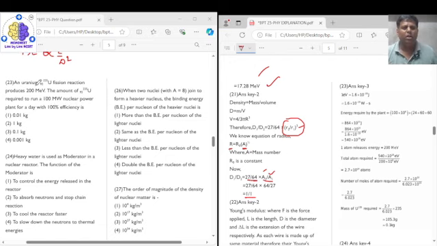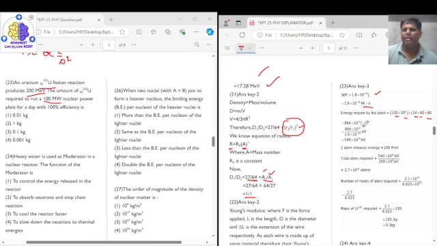So if a single uranium atom produces this much energy, we have to calculate the number of particles of uranium used, and from the number of particles we can calculate the number of moles, and from the number of moles we can calculate the mass. The amount of energy to be produced can be calculated by the power into time. First, 1 electron volt is 1.6 into 10 to the power of minus 19 joule, right? Joule is watt second. Now energy required: 100 megawatt means 100 into 10 to the power of 6. This is power into time. Time is 24 hours, into 60 to convert it into minutes, and into 60 to convert it into seconds.